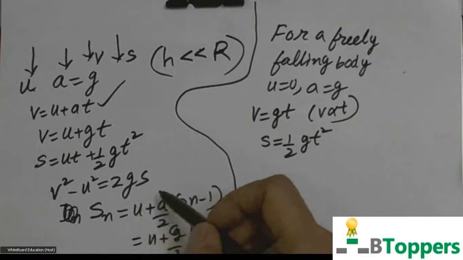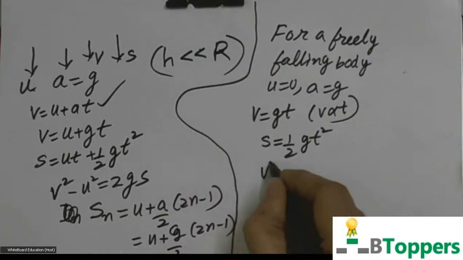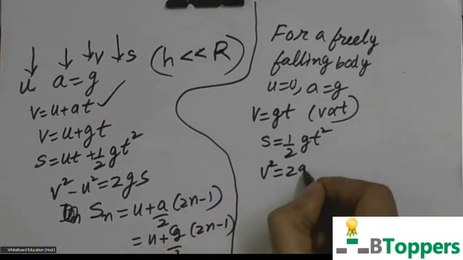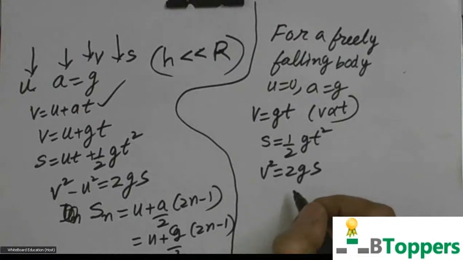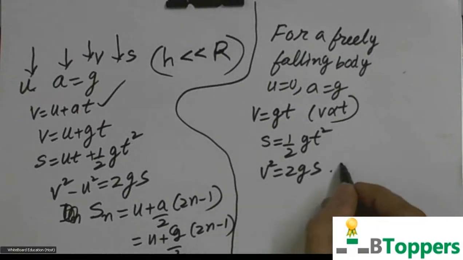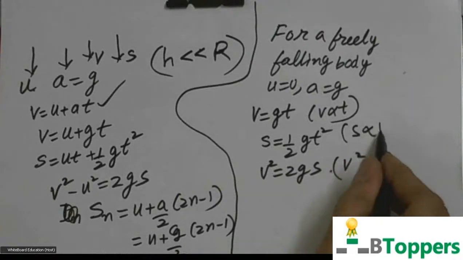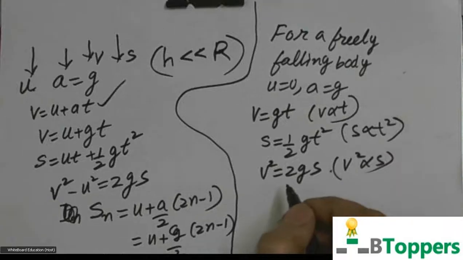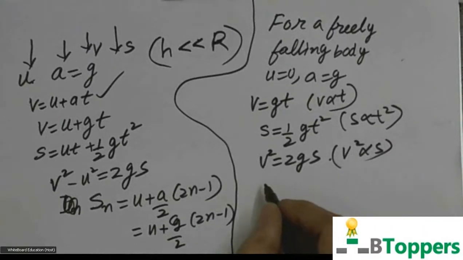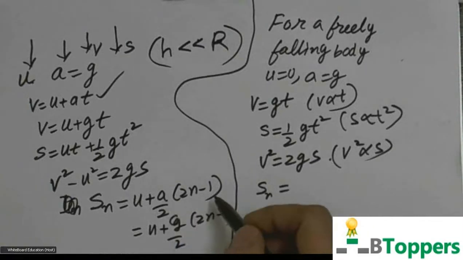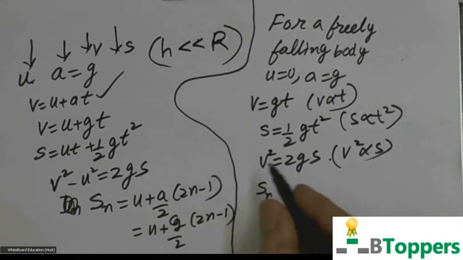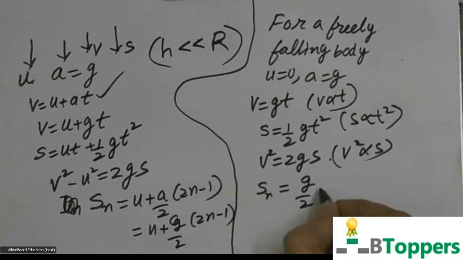And in the equation v square minus u square equal to 2as, if you put u equal to 0 and a equal to g, you get v square equal to 2gs, or v square proportional to s. And you can write s proportional to t square. And displacement covered in the nth second is numerically equal to u plus a by 2 into 2n minus 1. If you put u equal to 0 and a equal to g, this you can write g by 2 into 2n minus 1.